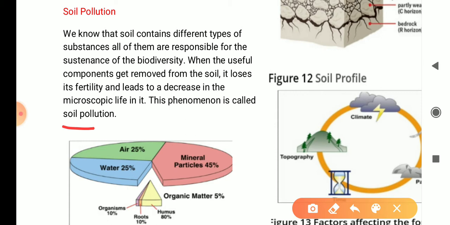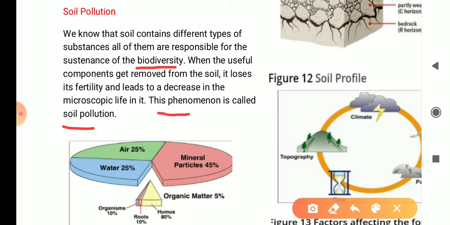We know that soil contains different types of substances. All of them are responsible for the survival of biodiversity. When the useful components get removed from the soil, it loses its fertility and leads to a decrease in microscopic life in it.